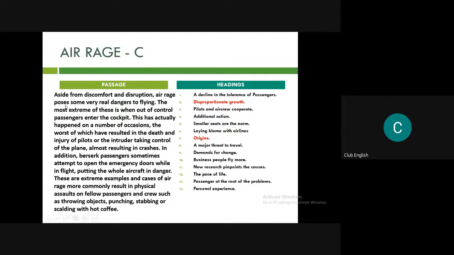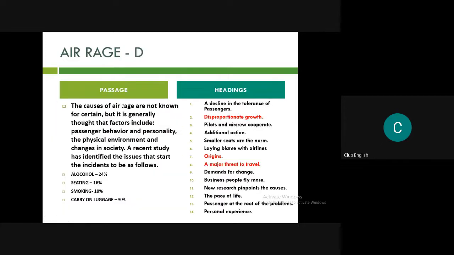So the answer lies here. Very real dangers to flying. Aside from discomfort and disruption, air rage poses some real dangers, some very real dangers to flying. So some very real dangers means, now see, major threat to travel. So dangers to travel or fly is the same thing. Okay, now moving on to the next. Try this one.